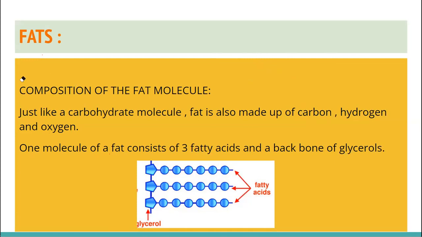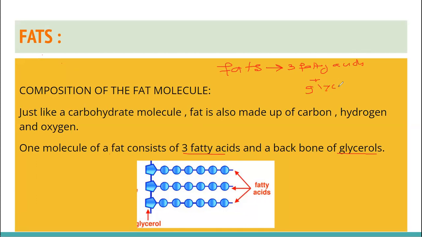The reason is the elements are same. The elements which are making glucose, carbohydrates and fats, they are carbon, hydrogen, and oxygen. So one molecule of fats consists of 3 fatty acids and 1 glycerol. So one molecule of fat, when you will digest it in your digestive system, it will release in your blood in the form of 3 fatty acids plus 1 glycerol.